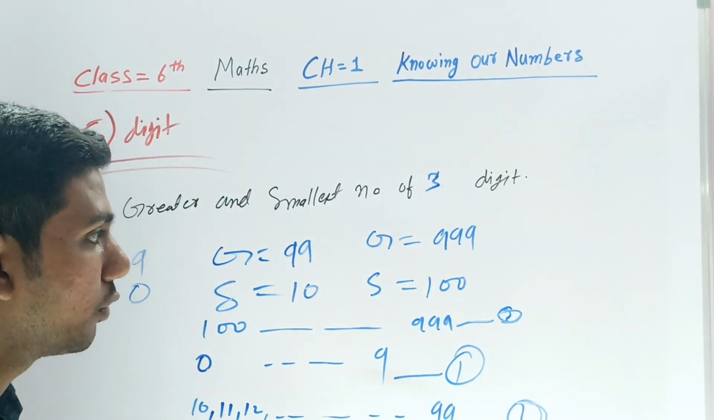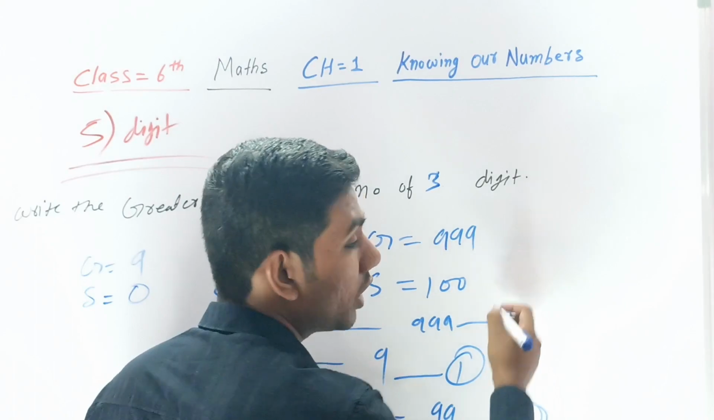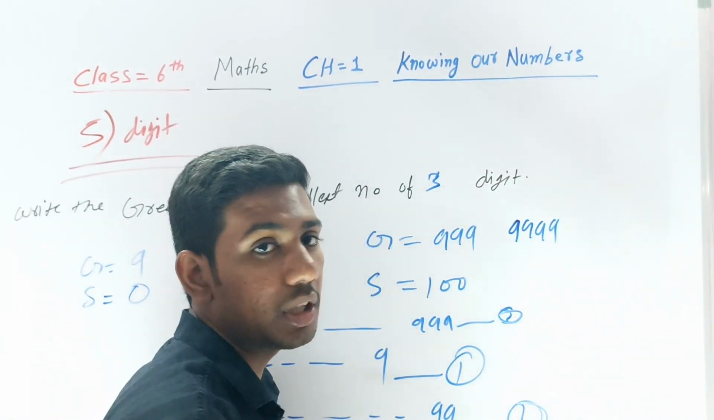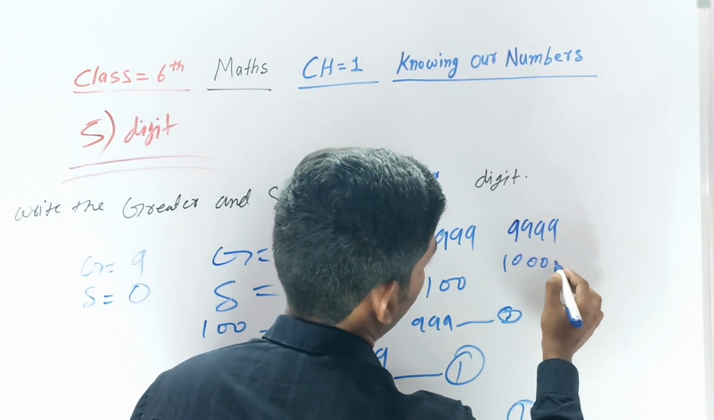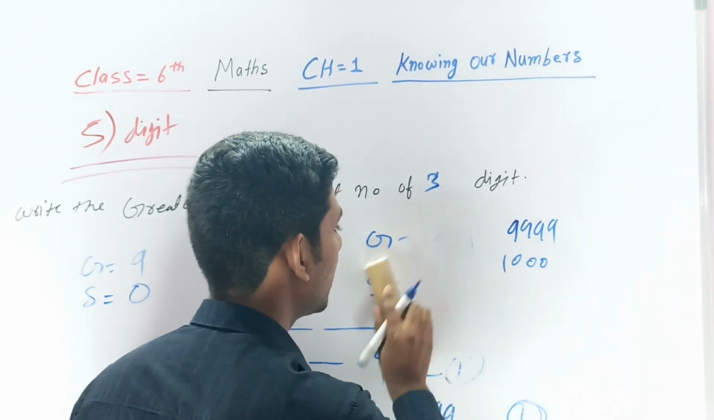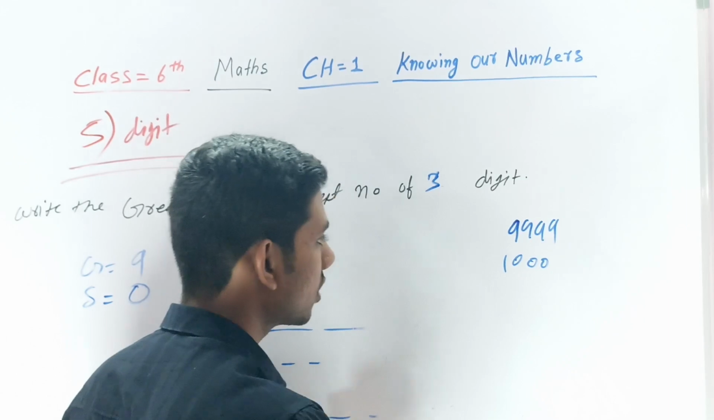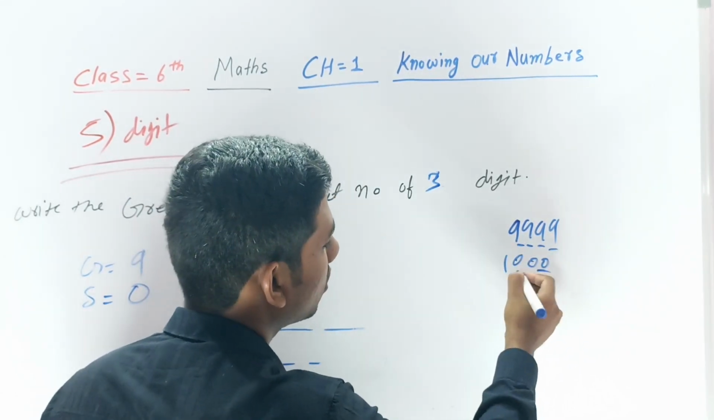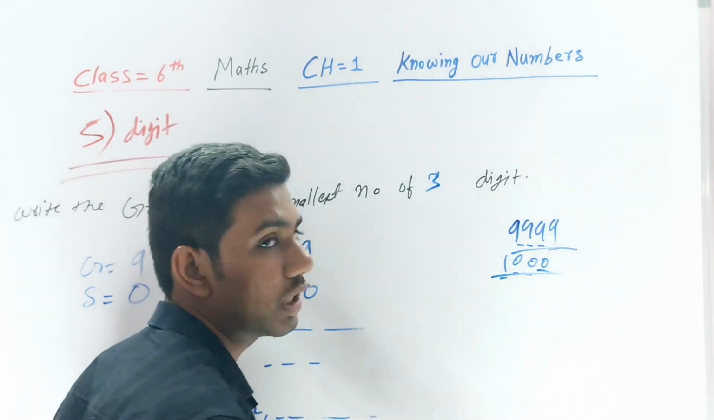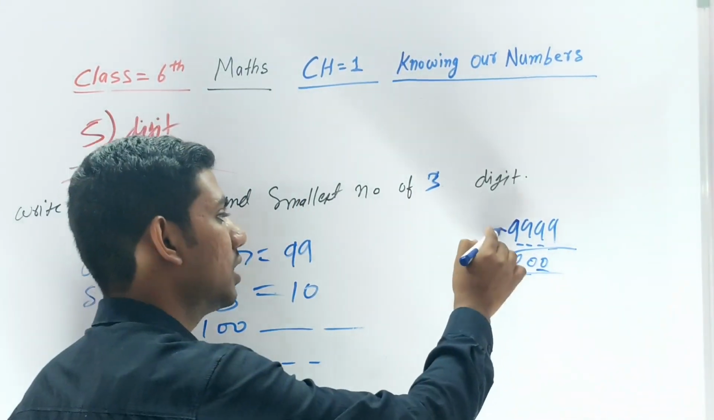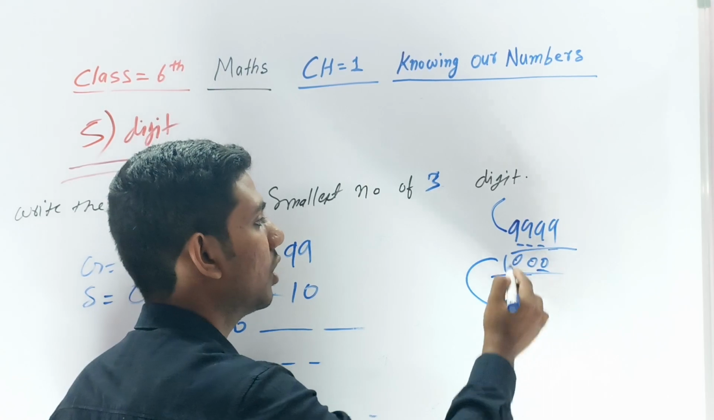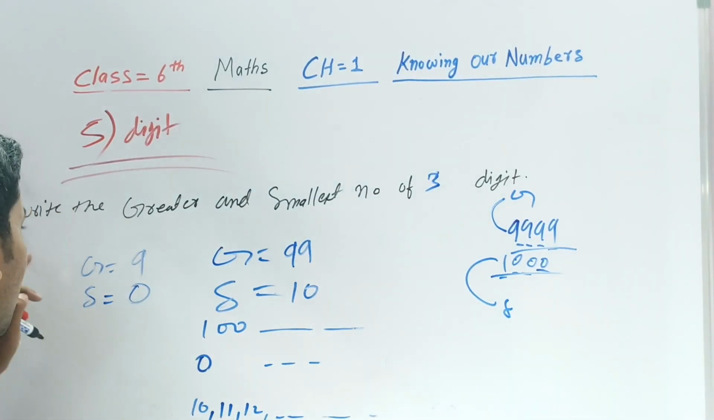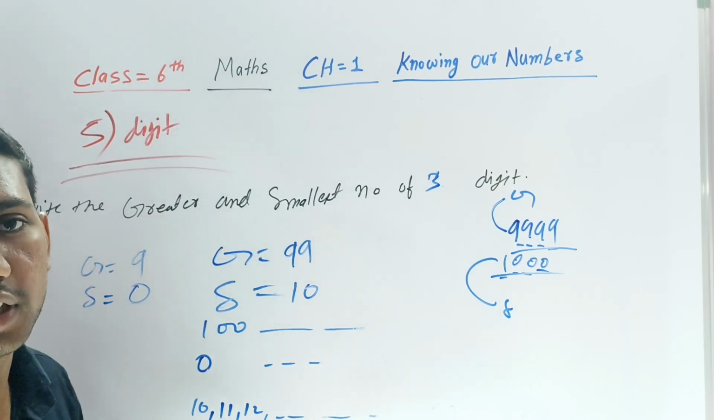Lots of people ask about the four digit greater number. The four digit greater number is 9999, and the four digit smaller number is 1000. Lots of people get confused between the greater and smaller numbers. Don't confuse. If you see 1234, it's also four digit, and 9999 is also four digit. Both are four digit, but which is greater? This one is smaller, and this is the greater one. I hope you understand this.